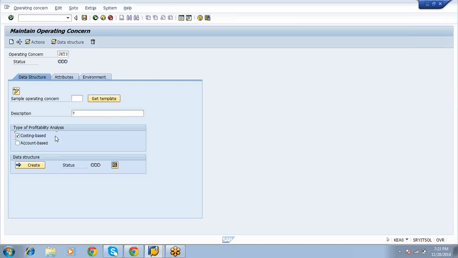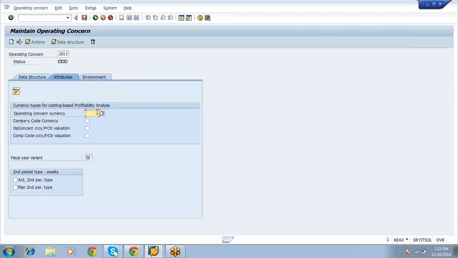Both also you can select. I will explain the differences between costing based COPA and account based COPA. Can you select both? Yes, both also you can select, so that we can see the effect. If you select both, then one problem is there. I will explain. I will select both now. What is the benefit of costing based versus account based COPA? That difference I will explain in the last class. Okay, select both.